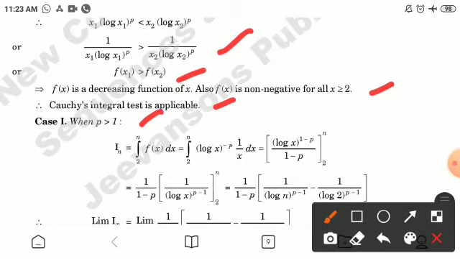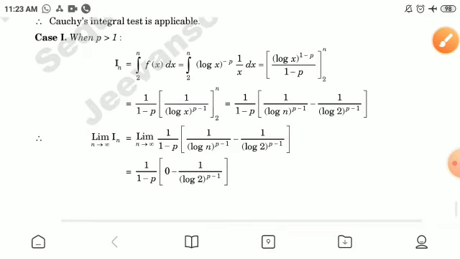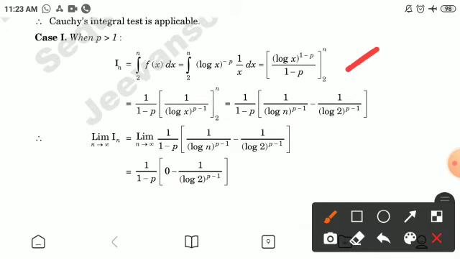Now case first, when p is greater than 1. In is the integral of f(x) dx, limit is from 2 to n. Evaluating the integral, the value will be equal to 1 by (1 minus p) into [1 by (log n)^(p minus 1) minus 1 by (log 2)^(p minus 1)].